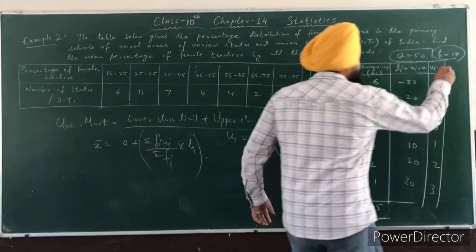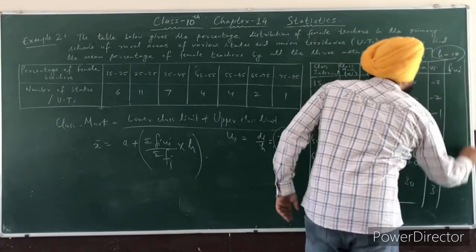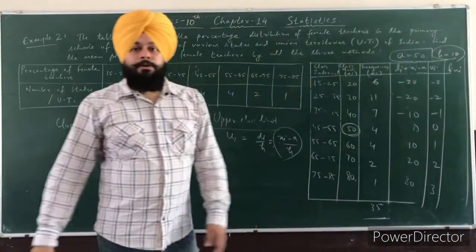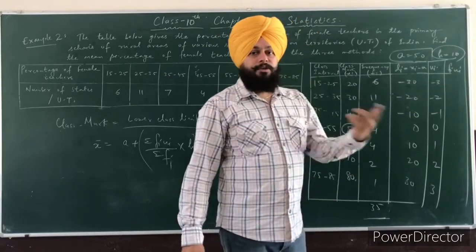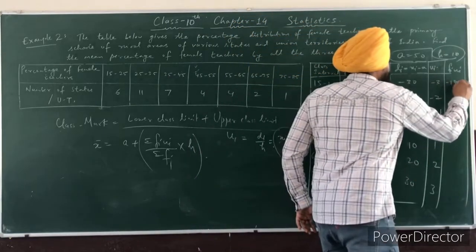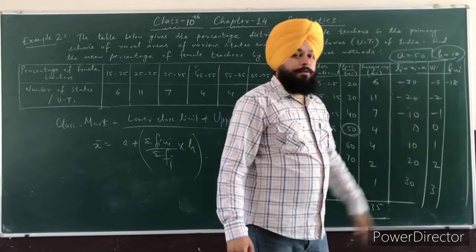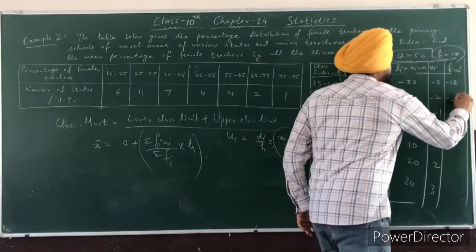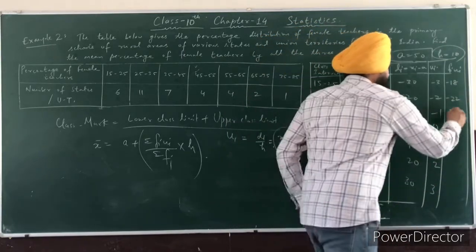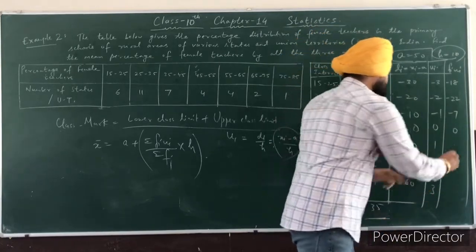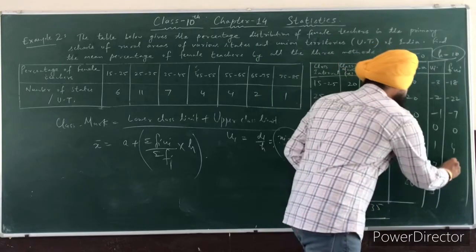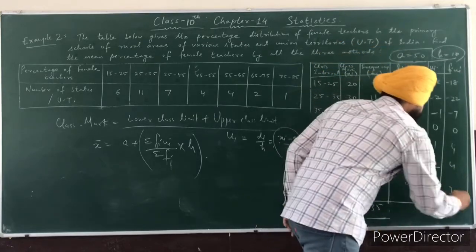Make another column in which we will find the product of fi and ui. fi is 6 and ui is minus 3, so 6 into minus 3 is minus 18. Next 11 into minus 2 is minus 22. 7 into minus 1 is minus 7. 4 into 0 is 0. 4 ones are 4. 2 twos are 4 and 1 three is 3.